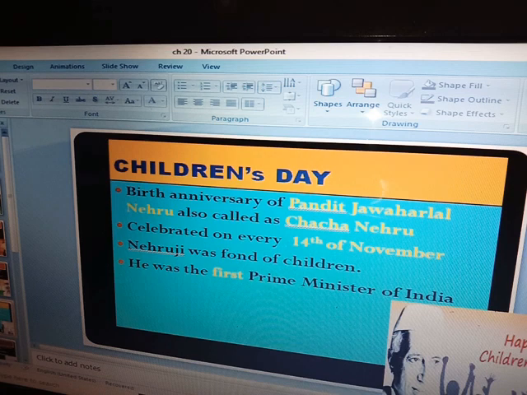It is celebrated on 14th of November. And he was also the first Prime Minister of India after getting independence. This you should remember. He was our first Prime Minister of India.